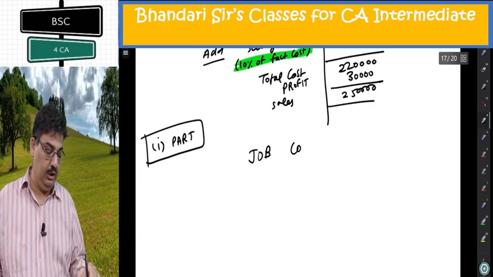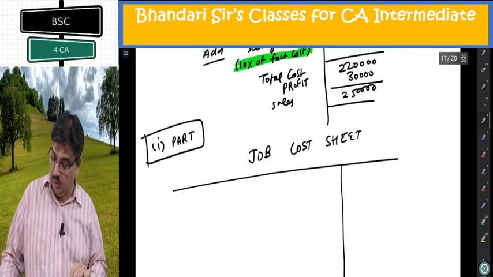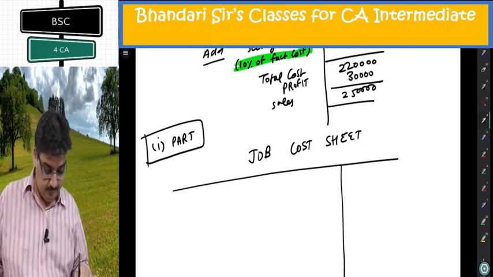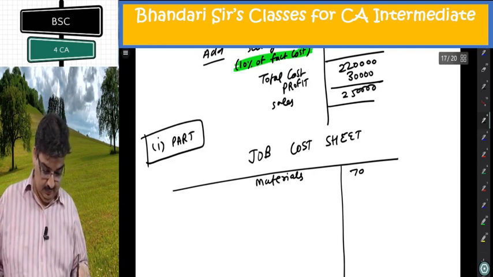Job cost sheet. The given job cost sheet was not proper because it did not include the overheads. Materials 70.